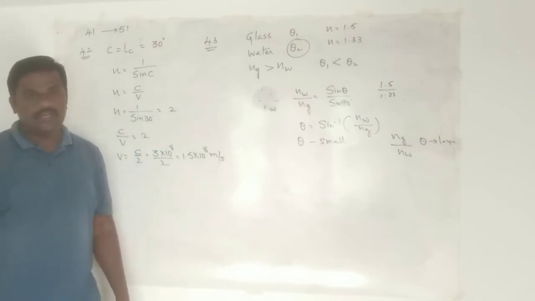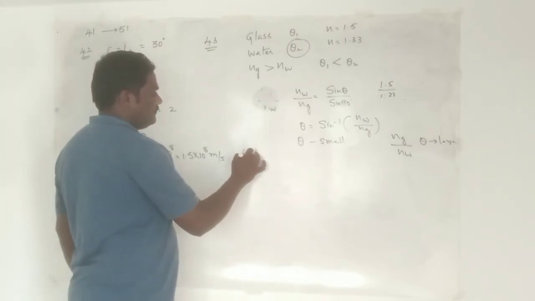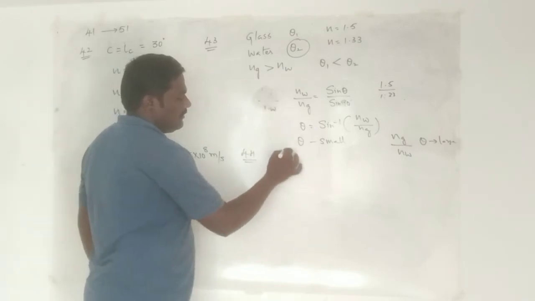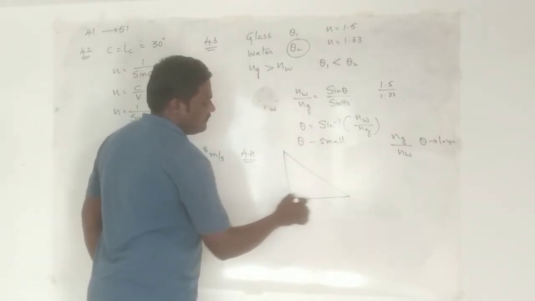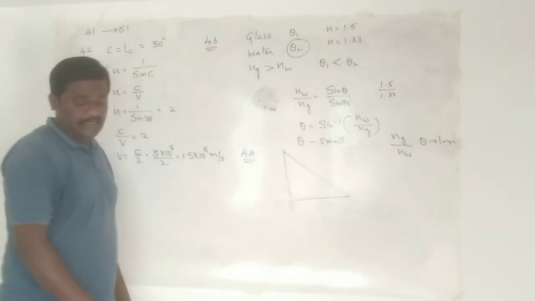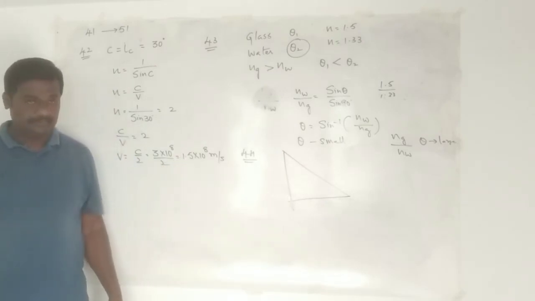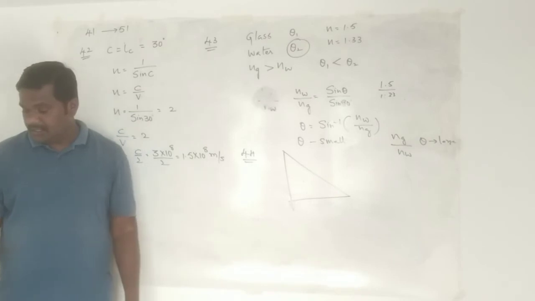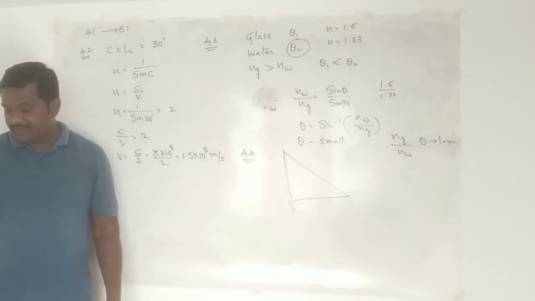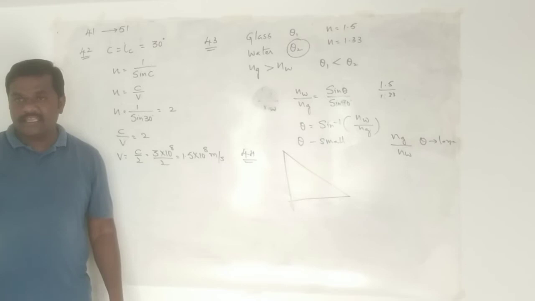Then coming to question number 44. They have given one triangle-shaped glass slab, and they are telling that a ray of light is incident normally on the prism. So this is a prism immersed in a liquid as shown in the figure. The largest value of alpha so that the light ray gets totally reflected from face AC is 30 degrees, then find the refractive index of the given liquid.